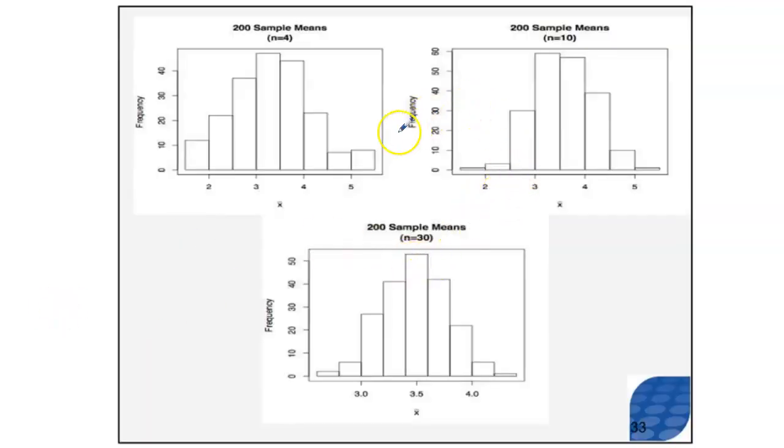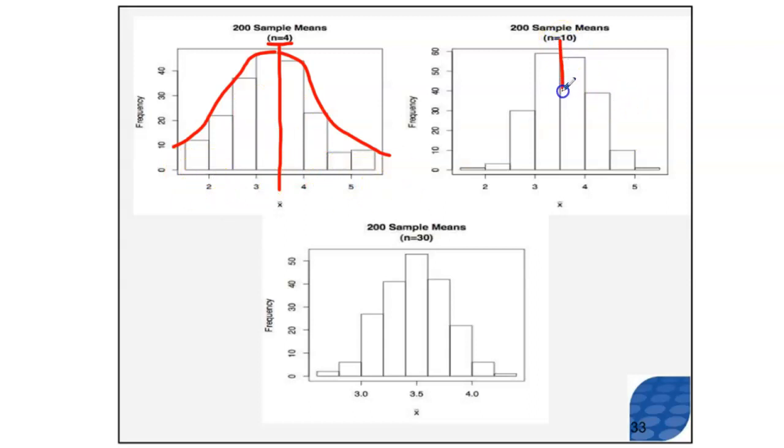Here are the 3 histograms in question, and I want you to notice how they change over the different sampling methods. For example, this is n equals 4. This is what happens when we roll 4 dice. You can see that the mean is still about 3.5. You can see that the standard deviation or the spread of this sampling distribution is pretty large. You can see that the 2 is out here, the 5 is out here.